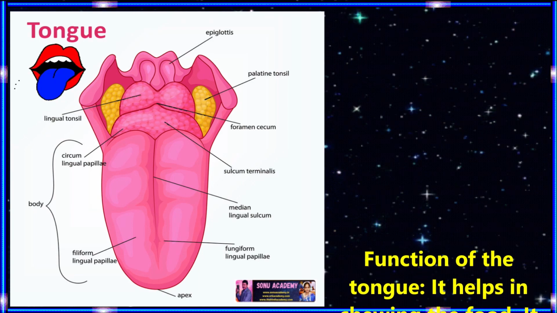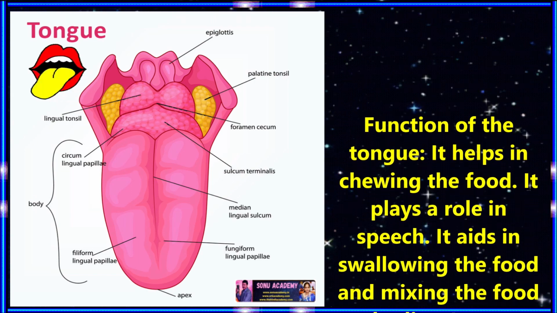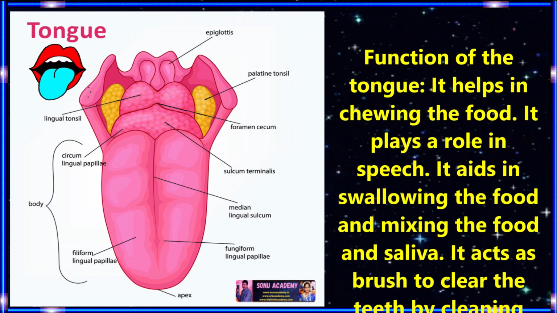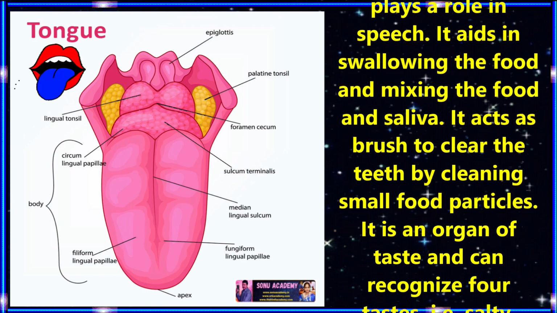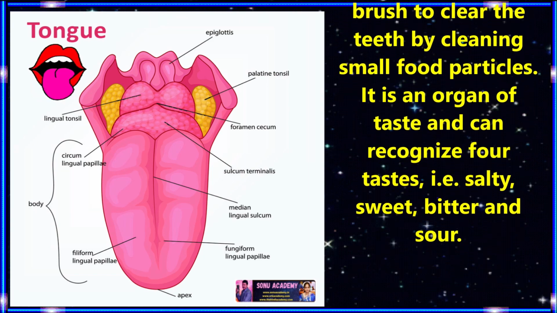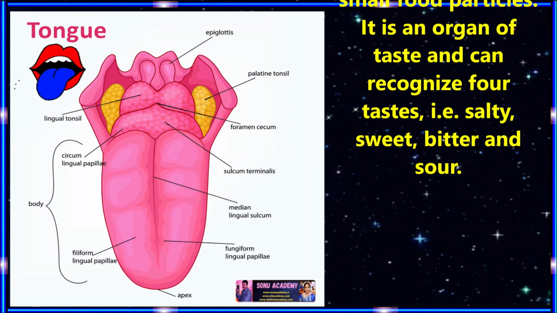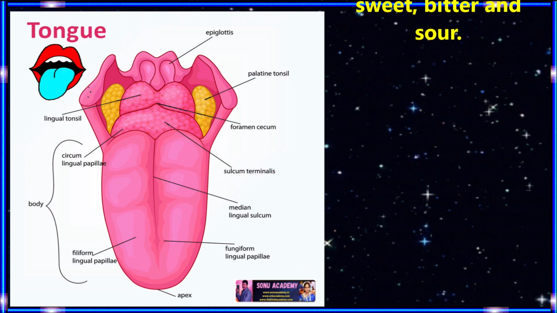Let us discuss the function of the tongue. The tongue helps in chewing the food. It plays a role in speech. It aids in swallowing the food and mixing the food and saliva. It acts as a brush to clear the teeth by cleaning small food particles, and it is an organ of taste and can recognize our 4 tastes, that is salty, sweet, bitter and sour.